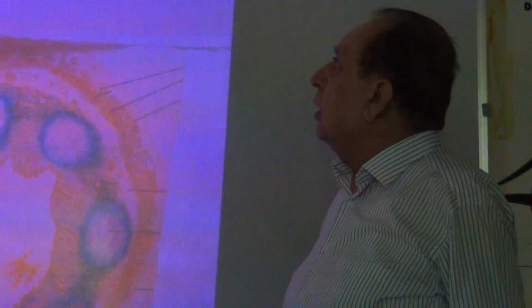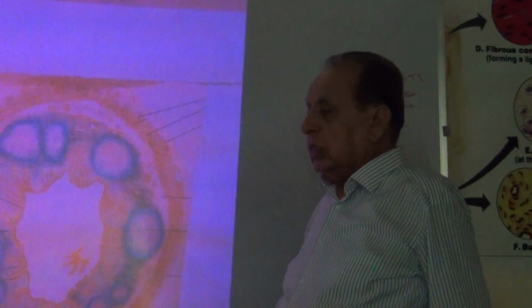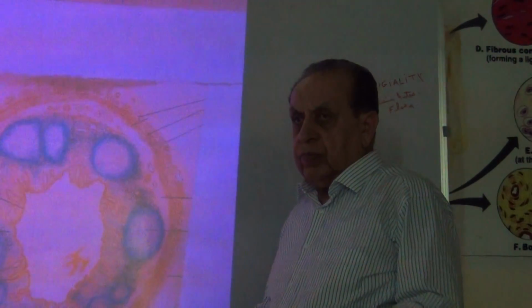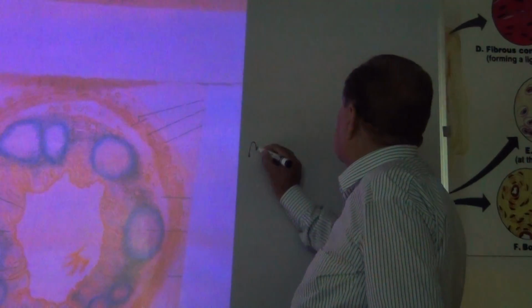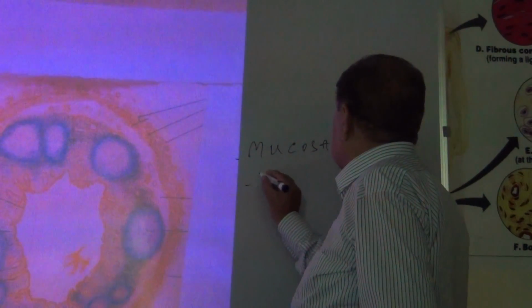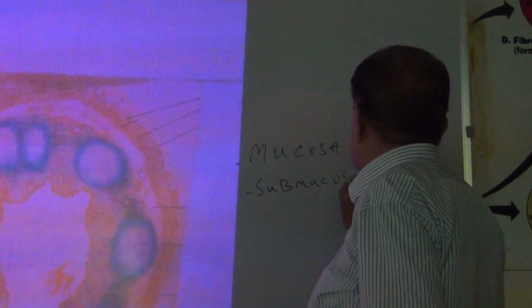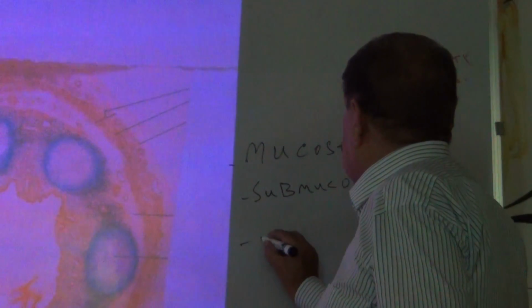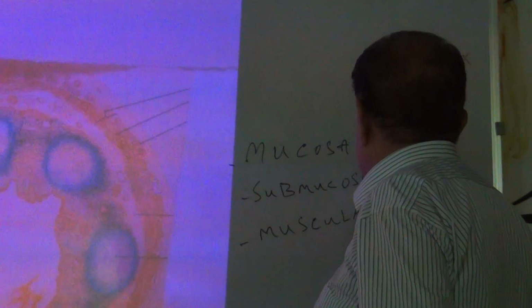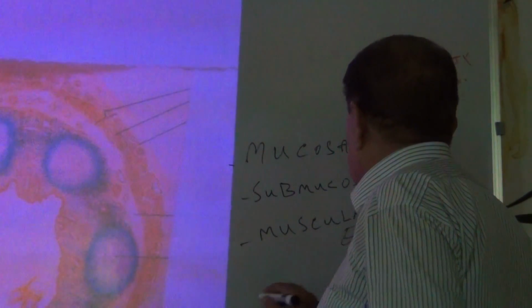Now, the structure of the vermiform appendix: it has the mucosa, submucosa, muscularis externa and serosa.